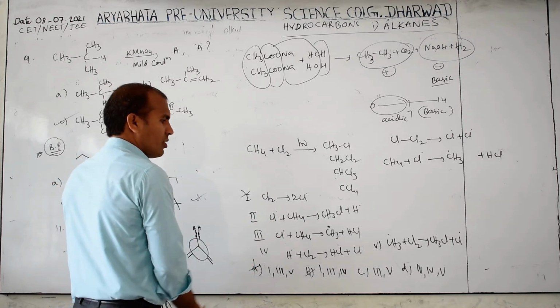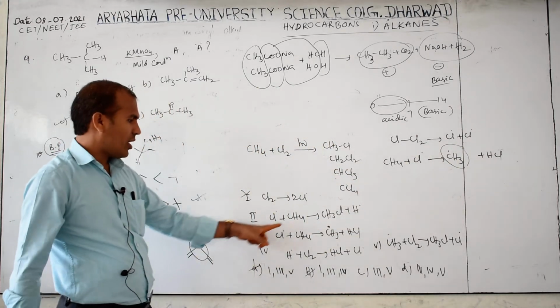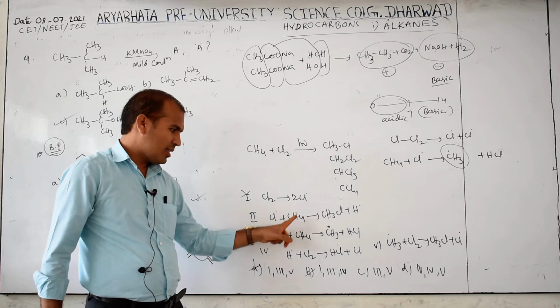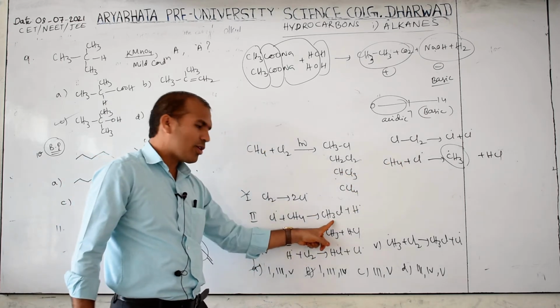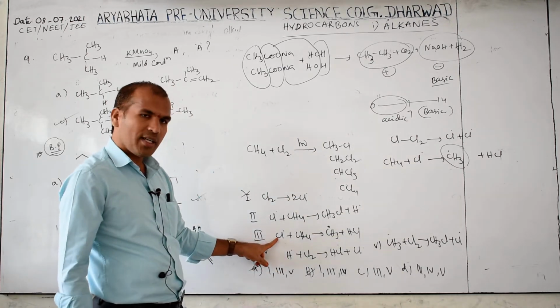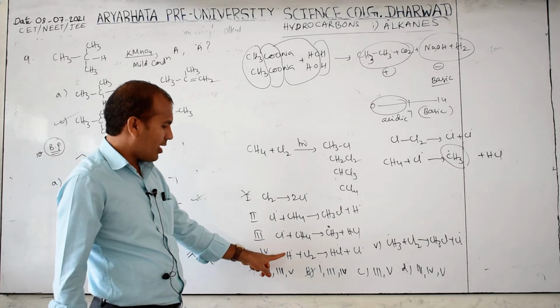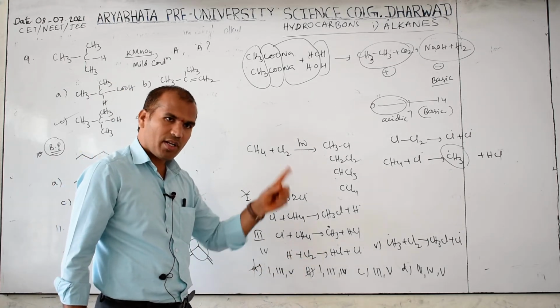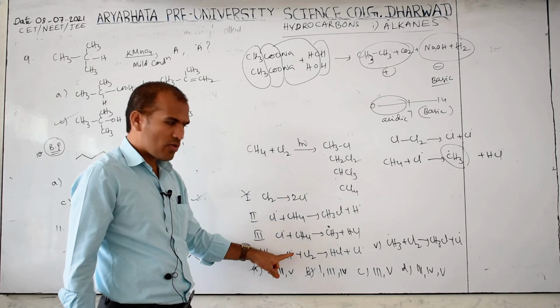The second step is wrong now, because here with CH4 and Cl dot, what is formed? CH3Cl, which means it is wrong. The second one is wrong, so automatically the third is correct. Then the fourth one, HCl2, does not form anywhere: not in initiation, not in termination, and not in propagation.